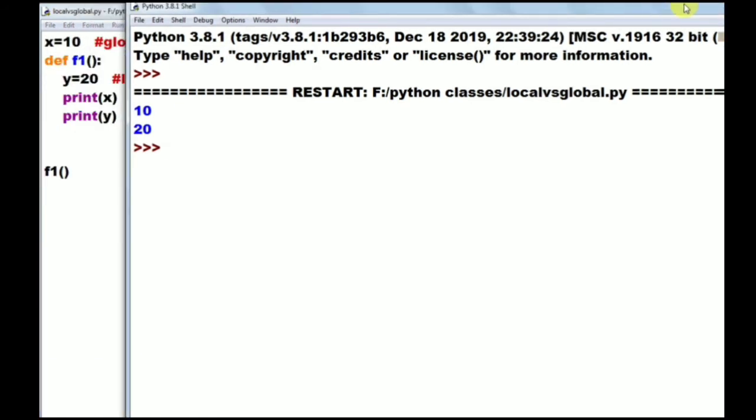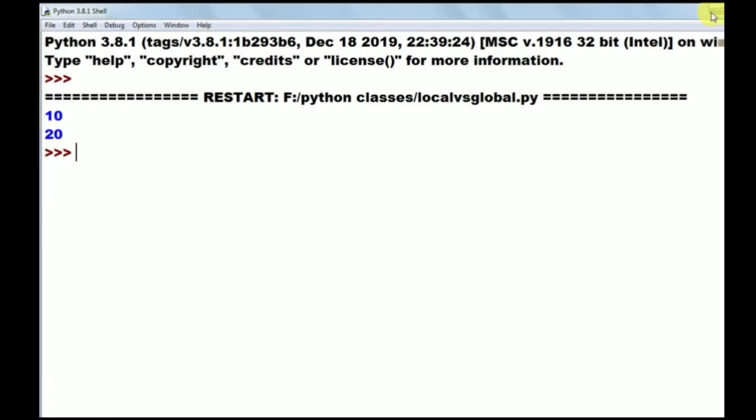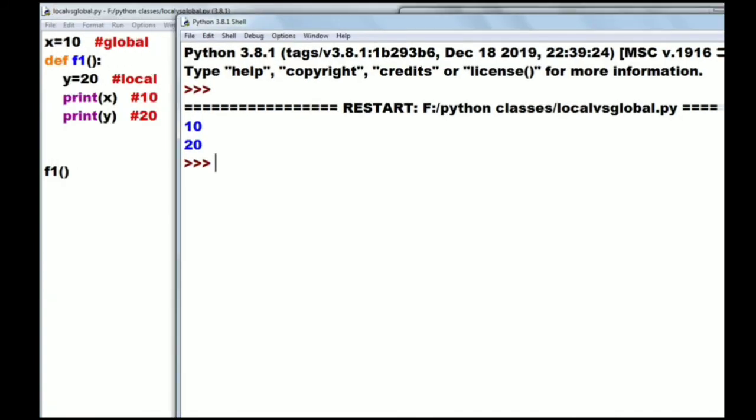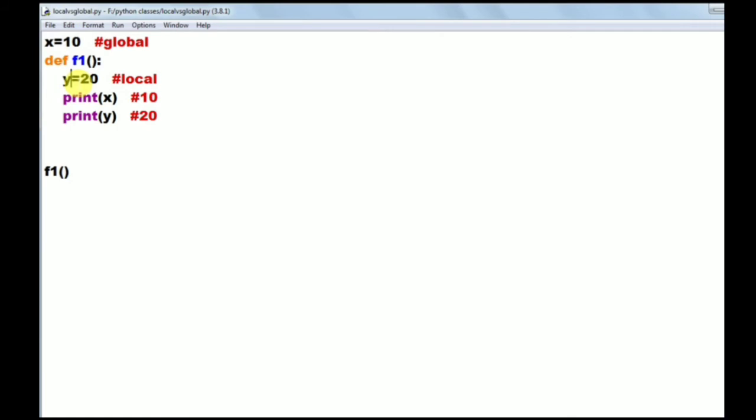So here output is 10, 20. Print x means it is printing the global value, print y means it is printing the local value. So x is the global variable, y is the local variable. Here local variable name and global variable name are different, so no problem will occur. But if local variable name and global variable name are the same, in such situations, see here x is the global variable, this x is the local variable.